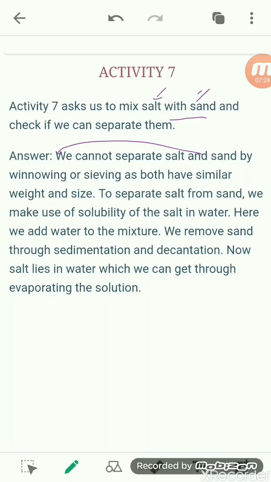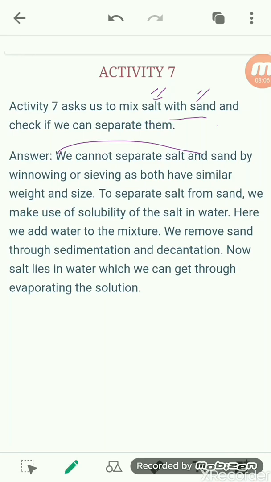So what are the different processes by which you can separate the salt from the sand? We can take a beaker, add a particular amount of water in it, and dissolve the mixture of sand and salt in the water. Then what will happen? The salt present in the mixture gets dissolved into the water, while the sand, you know, does not get dissolved in water, so it will settle down at the bottom of the beaker.